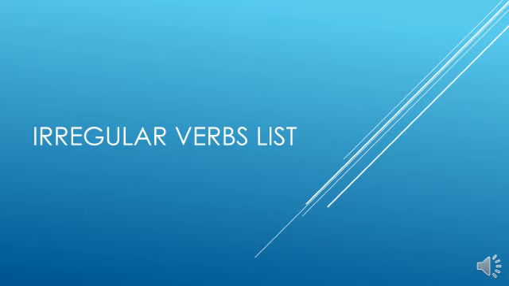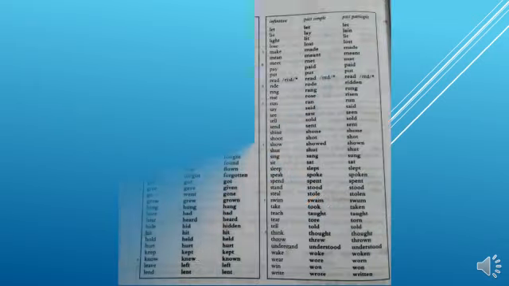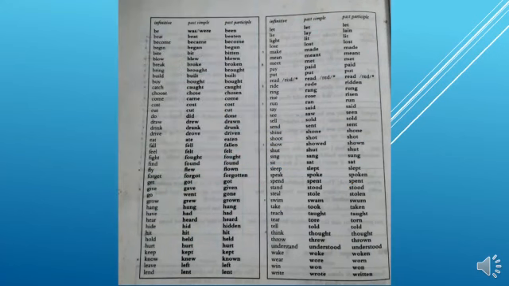I will introduce the irregular verbs list, because this verb list may help you to find what is past participle, what is past simple, and what is infinitive. So children, I am not going to introduce or explain all the verbs here.